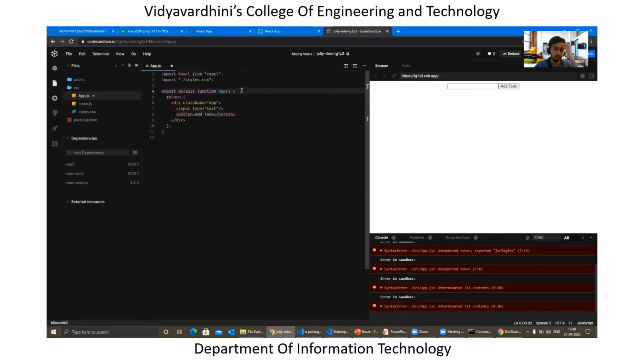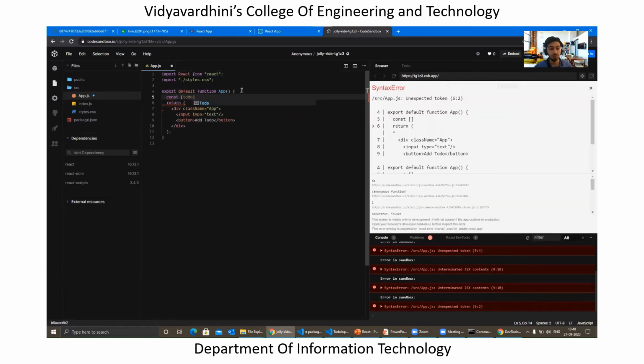Now the very first thing we need to keep in mind is that we will have to create a state here. So how can we create a state? We can just type const todos, setTodos. This is how you create a state.